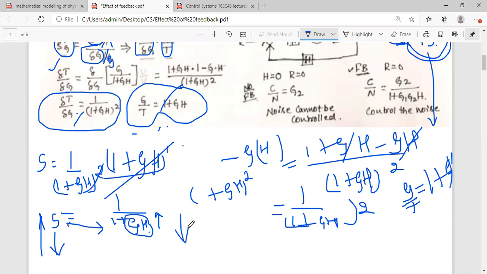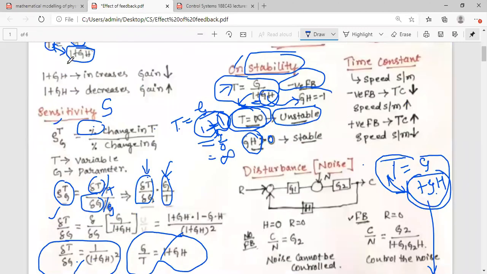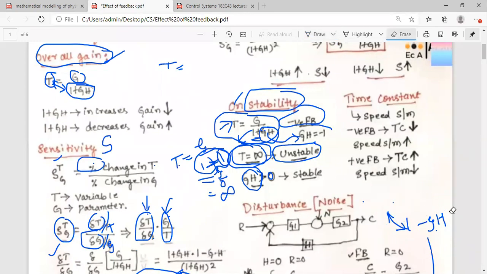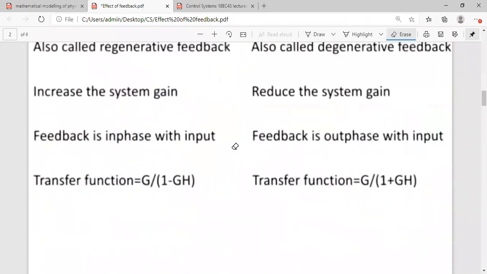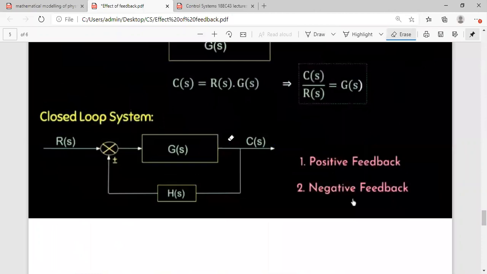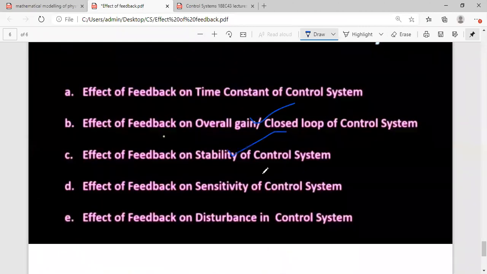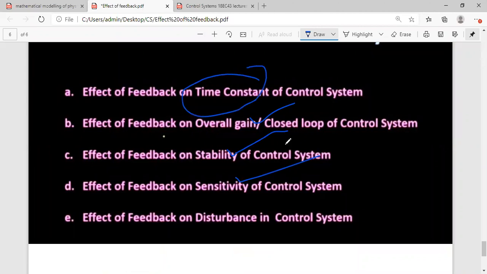They are inversely related, just like the gain. So we have completed three parameters: gain, stability, and sensitivity. Let us see the next parameter, which is time constant. Hope you remember we had listed a few parameters. Overall gain we completed, stability we completed, sensitivity we completed. Now we are looking at the time constant.